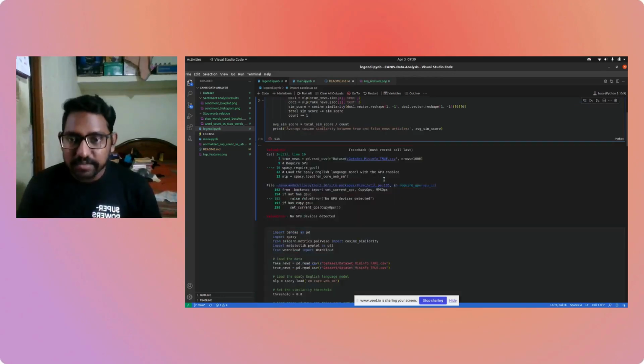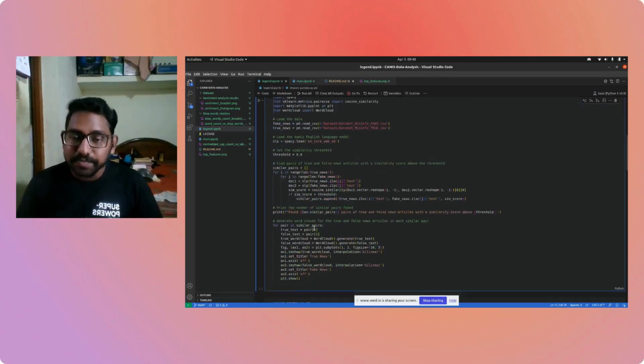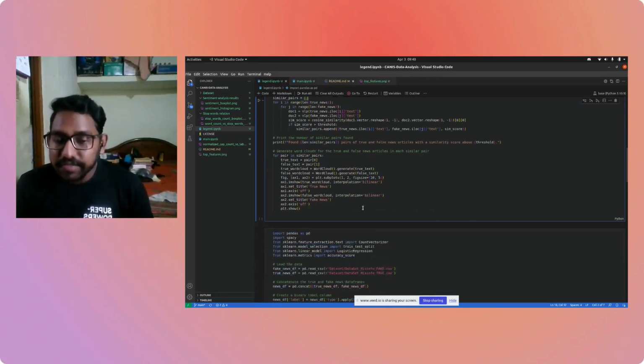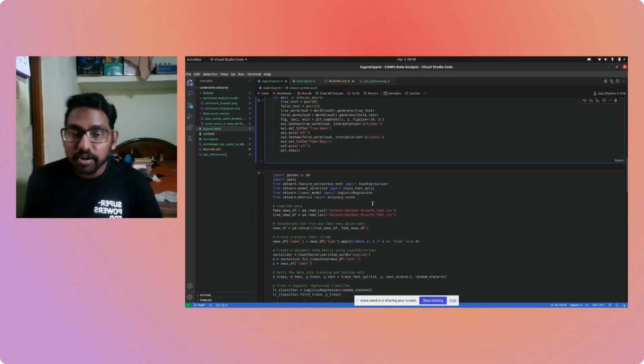Once we have the cosine similarities, we can define a threshold. This threshold would segregate the news articles which are really similar to each other, because we're grouping them by the labels, right? So if one of them is false and one of them is true, what are the features that distinguish these two similar news articles, which have been categorized as false and true? Once we have the similar pairs of news, we can look into a count vectorizer model or a logistic regression model or whatever to understand what sort of features are distinguishing the true and false news at this point, right?